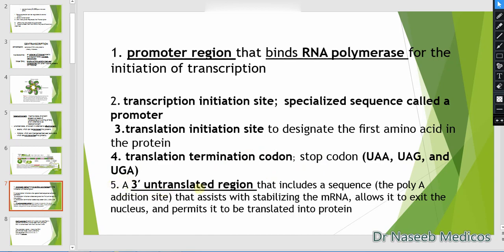Fifth is the untranslated region, which consists of nucleotides that do not code for any amino acid, and includes the poly A tail or poly A addition site.